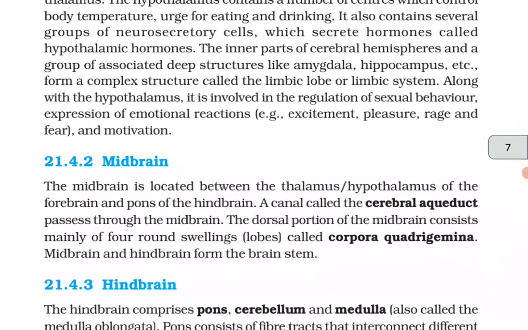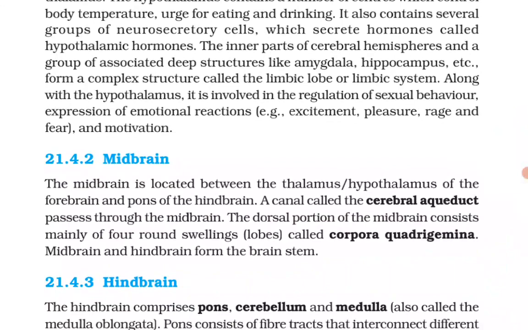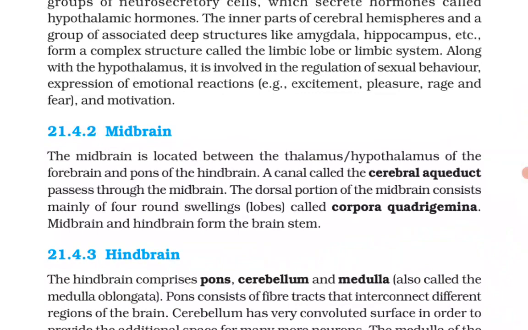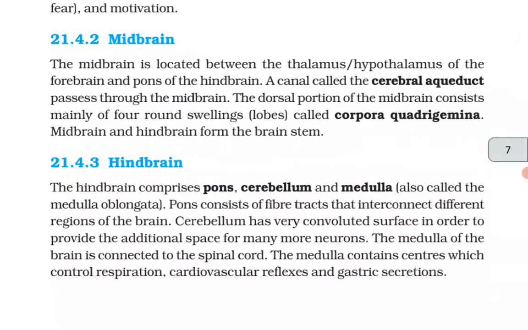The inner parts of the cerebral hemispheres and a group of associated deep structures called amygdala and hippocampus, etc., form a complex structure called the limbic lobe or limbic system. Along with the hippocampus, it is involved in the regulation of sexual behavior, expression of emotional reactions, for example excitement, pleasure, rage and fear, and motivation.